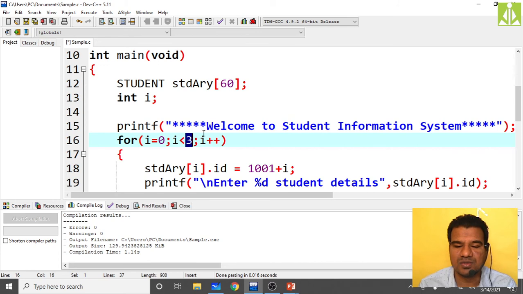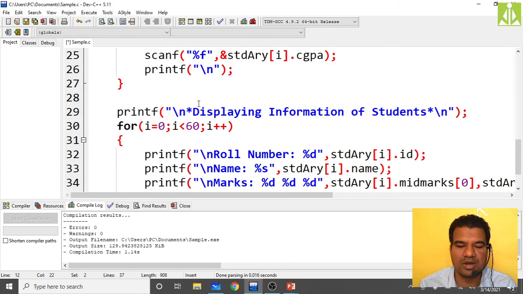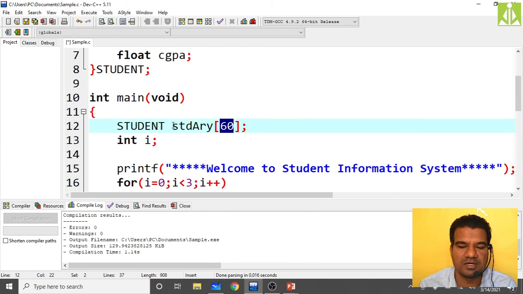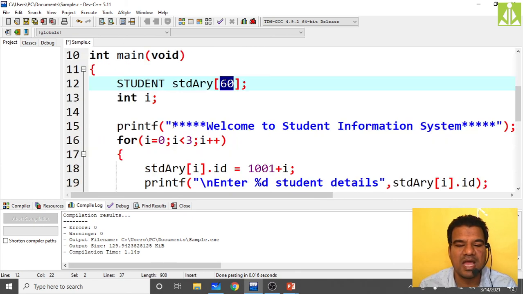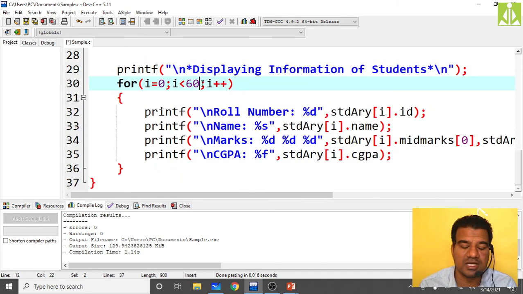So here, I have written the program for reading 60 student details, but now when I'm executing my program, I'm reading only 3 students and printing only 3 students, because reading 60 student details is a time consuming process, and I don't want to put that much effort over here.